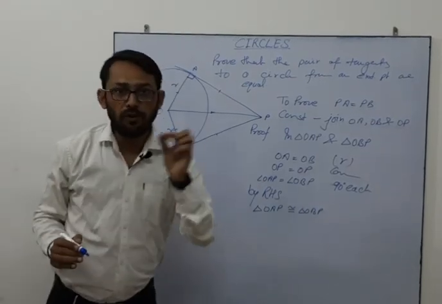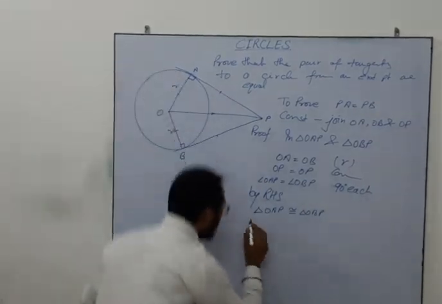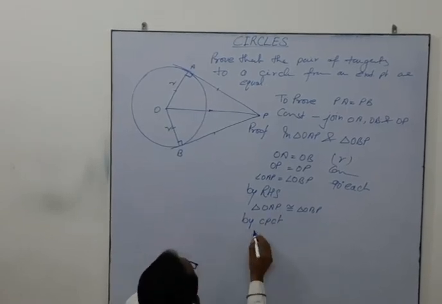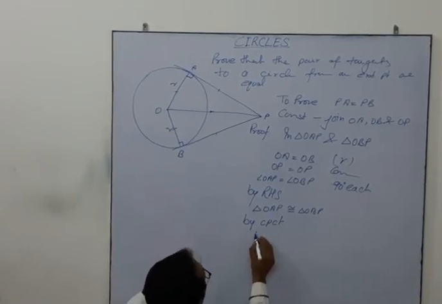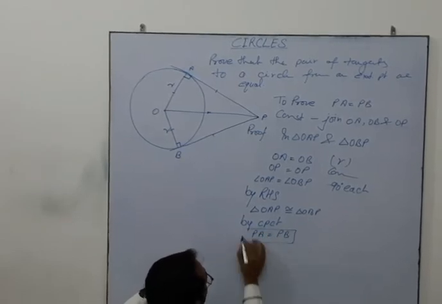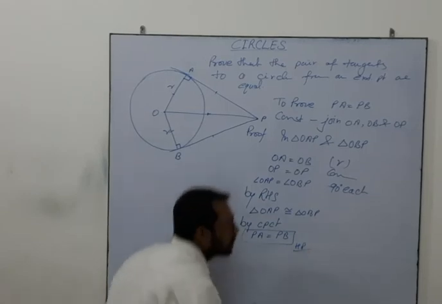When triangles are congruent, by CPCT, PA will be equal to PB. This only was our target to prove, hence proved.